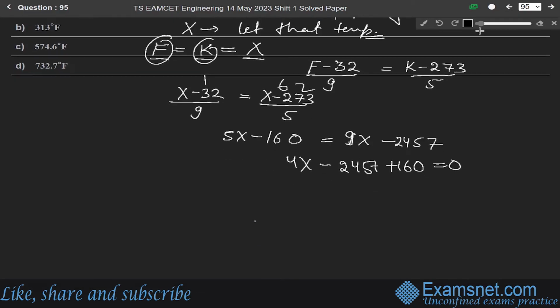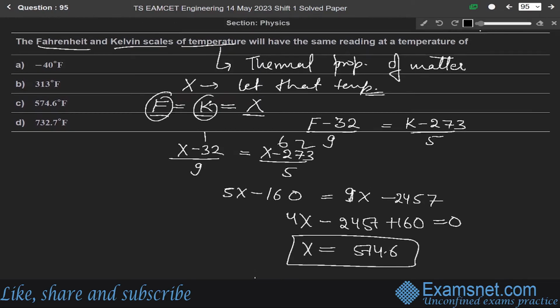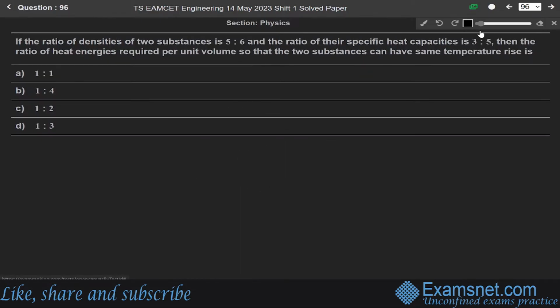So for this, we get X is equals to 574.6, means that temperature when the Fahrenheit and Kelvin scales are equal, that temperature is 574.6 degree Fahrenheit. Okay, or we can say 574.6 degree Kelvin. Only Kelvin. Okay. Now next question 96.